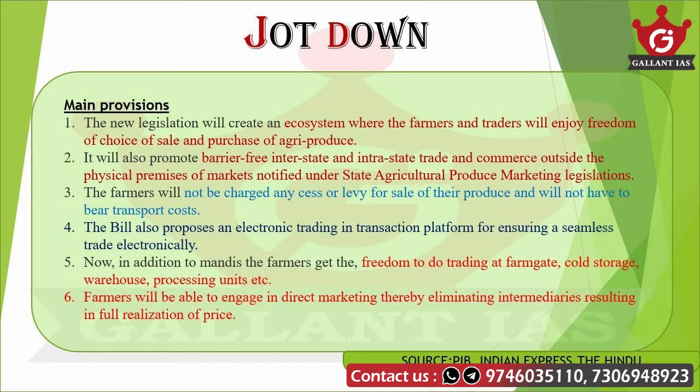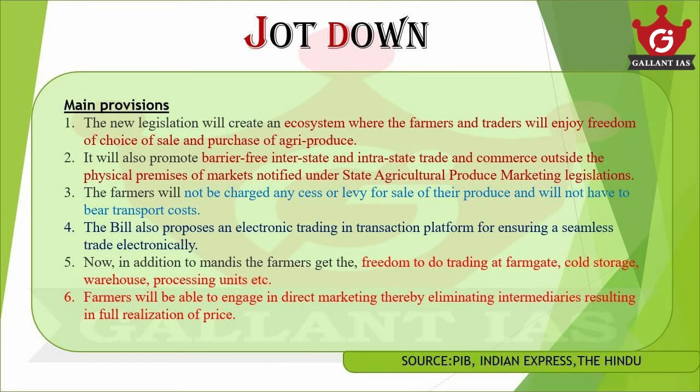The next one is that the act provides an electronic trading and transaction platform for ensuring seamless trade electronically. Now, in addition to mandis, the farmers get the freedom to do trading at the farm gate, cold storage, warehouses, processing units, etc. So this is also another very important provision of this act. Now, farmers will be able to engage in direct marketing, thereby eliminating intermediaries, resulting in full realization of prices. So these are the provisions of this act.